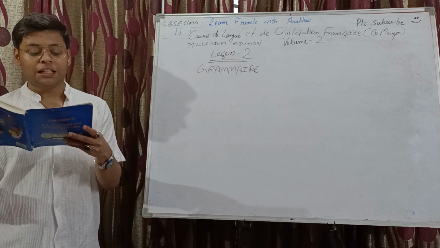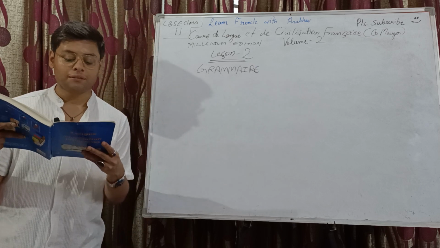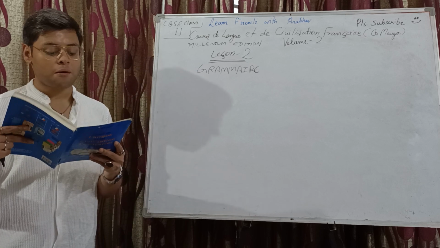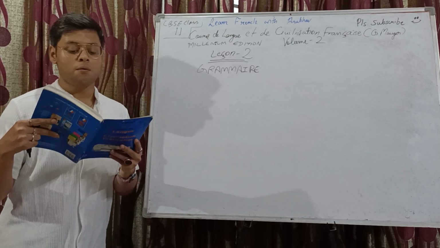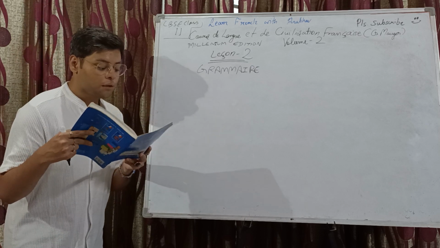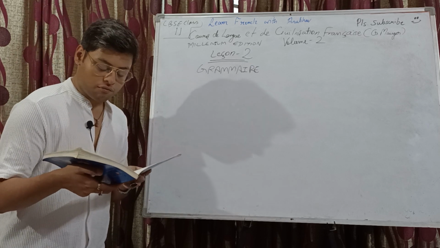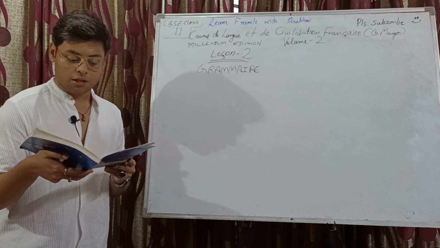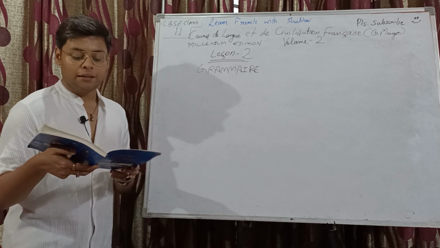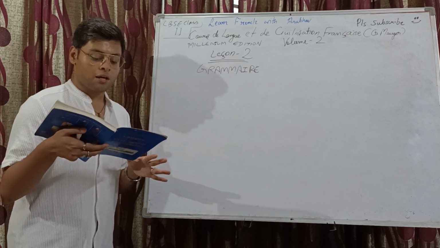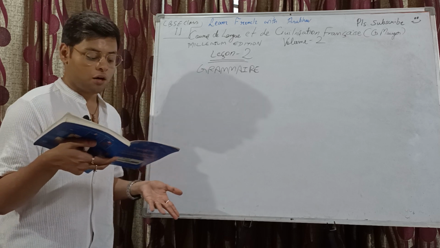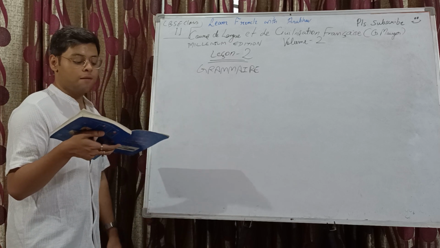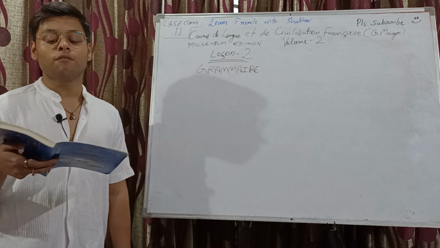To be noted, l'objet direct du verbe actif, la France, devient sujet du verbe passif. Le sujet du verbe actif, les touristes, devient complément du passif, par les touristes, ou complément d'agent. So, the direct object of the active verb, la France, became the subject in the passive voice, and the subject of the active form, the tourists, became the complement in passive, par les touristes, or the complement of agent.